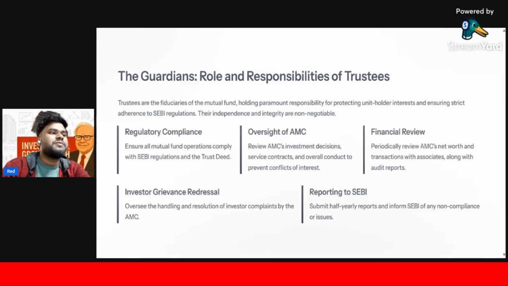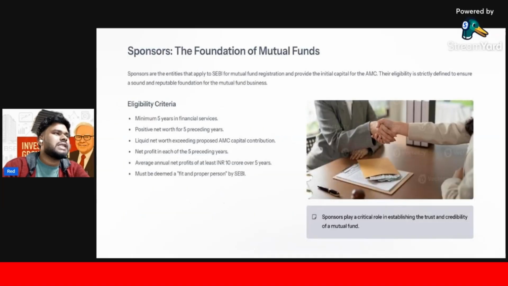There are 5 more most important works of the trustee, you can say. These 5 things are very important. You just have to look at this question. Maybe it will not come from there, but this slide is very important. I think so. Please cover this slide very well and in a good way.